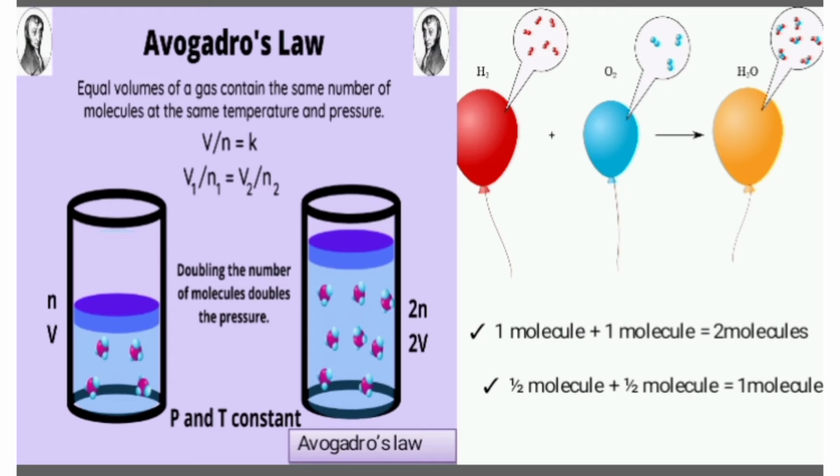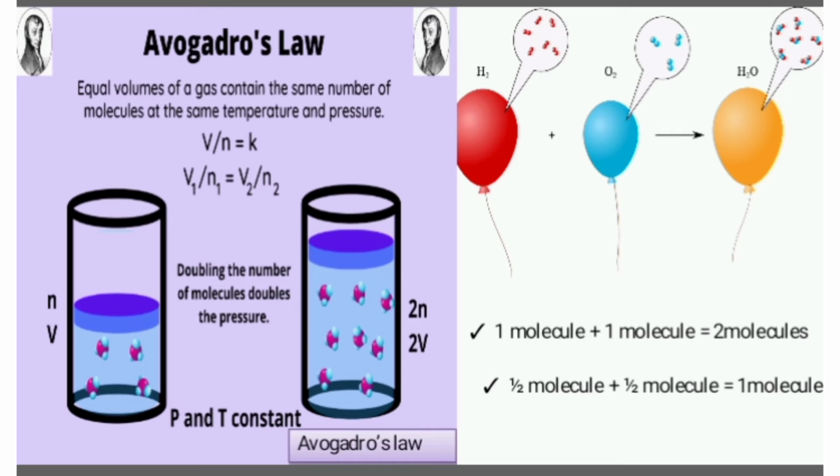So according to Avogadro's law, equal volumes of a gas contain the same number of molecules at the same temperature and pressure. Here the temperature and pressure have to be constant. If the volume of the gas is increased, the number of molecules also increases. If the volume of gas is decreased, the number of molecules present in that container also decreases.